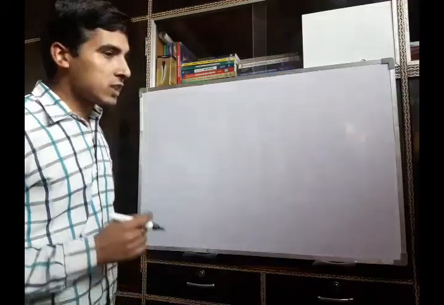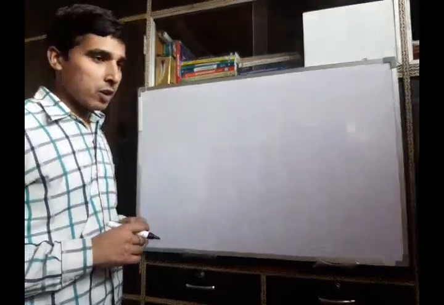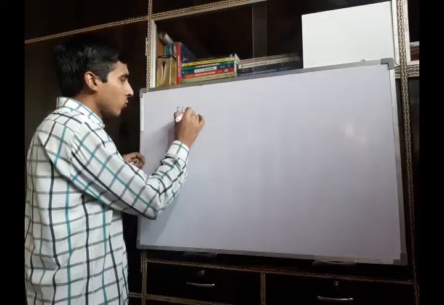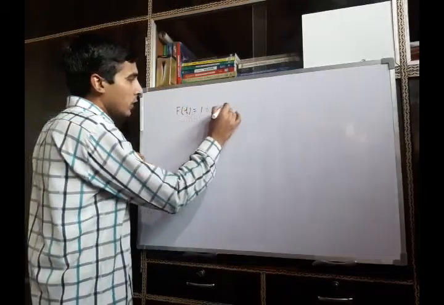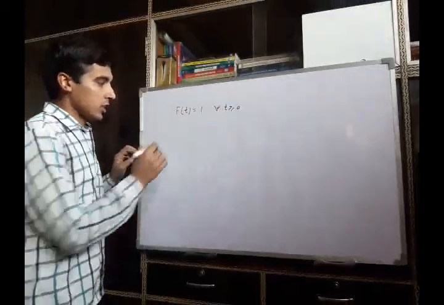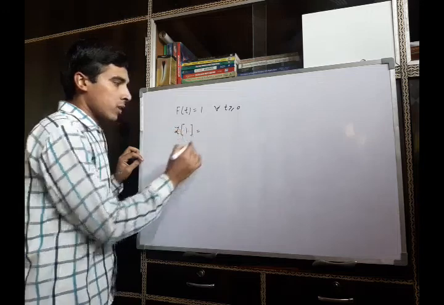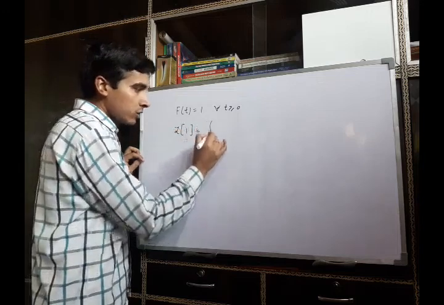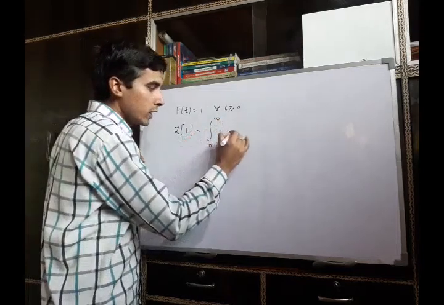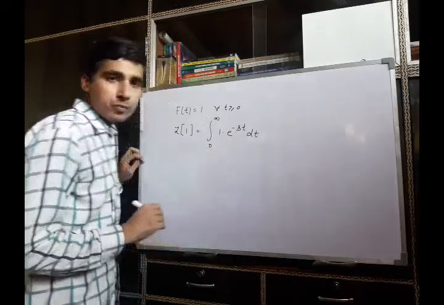Now, using this definition, we will find the Laplace transform of some elementary functions. First of all, we consider a function f which is taking the value 1 for all t greater than or equal to 0. Then by definition of Laplace transform, the Laplace transform of this function is the integration between 0 to infinity of 1 into e raised to power minus st dt.